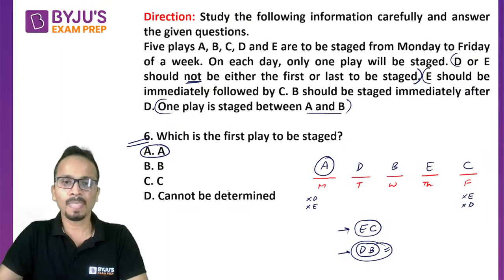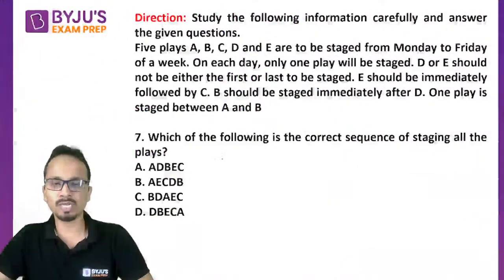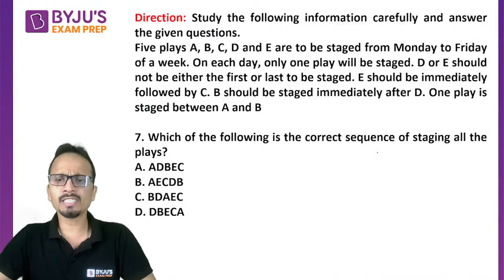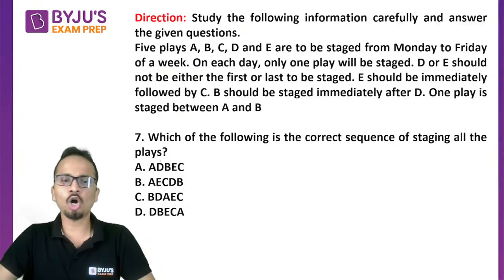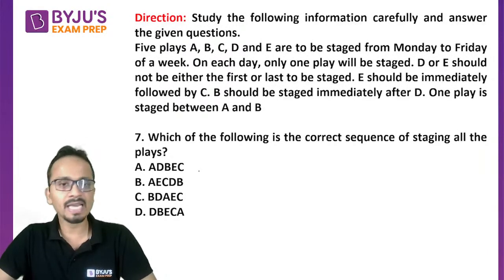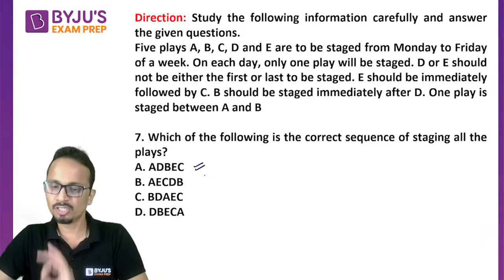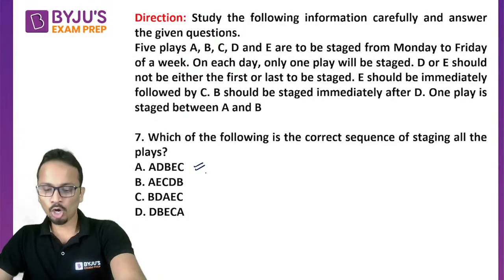All right. Okay. Now question number 7. All of you can quickly give me an answer for this one. Which of the following is the correct sequence of staging all the plays? So you all have already given me the correct sequence. It will be A, D, B, E, C. So the correct answer will be option A. A, D, B, E, C. Okay. Now moving on to the next question.